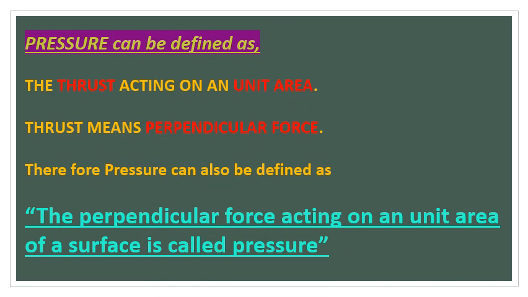Pressure can be defined as the thrust acting on a unit area. Children, in this definition, we can observe two technical terms. One is thrust, another one is unit area.